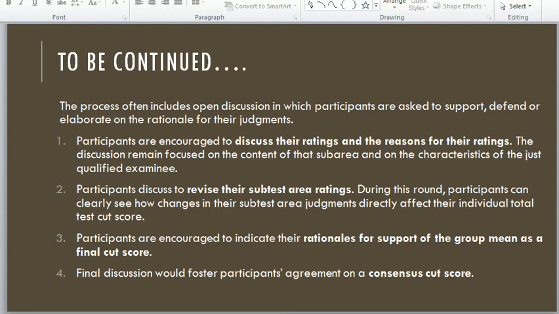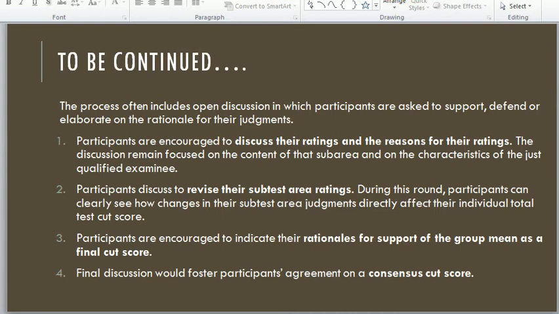Number 1, participants are encouraged to discuss their ratings and the reasons for their ratings. First of all, they will discuss their ratings and then they will discuss the reasons why they have given these ratings.